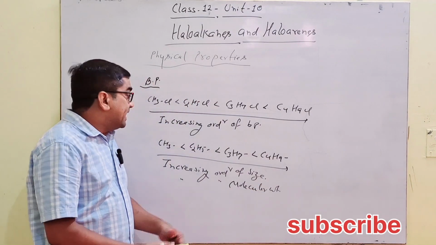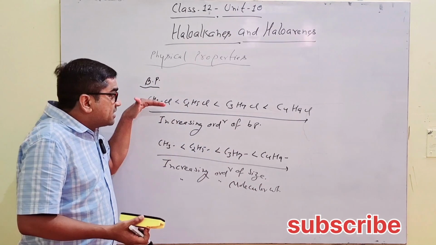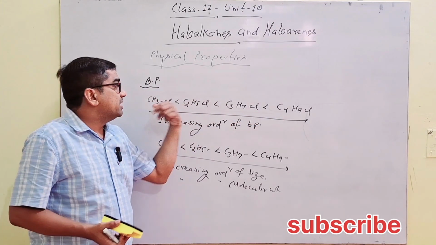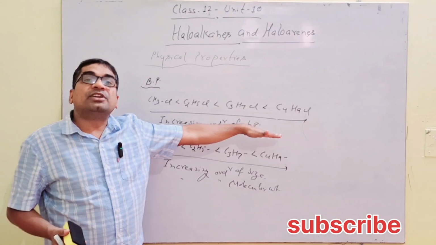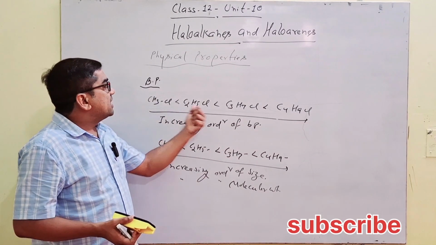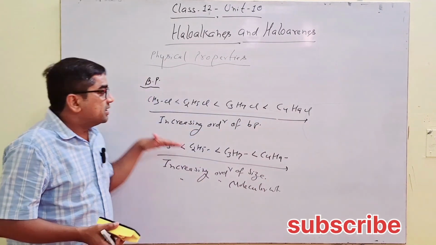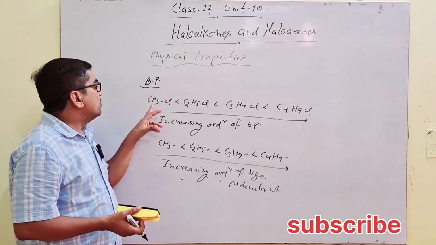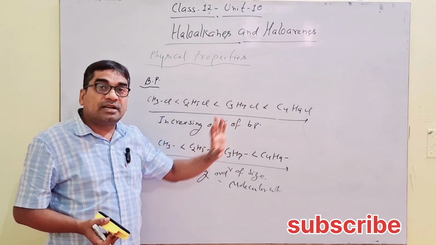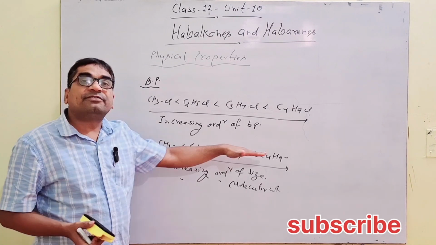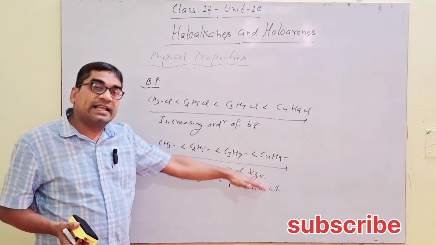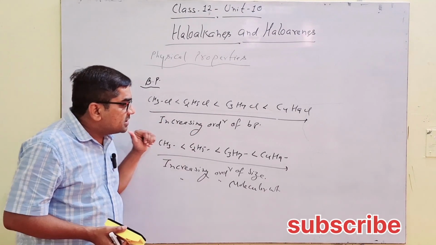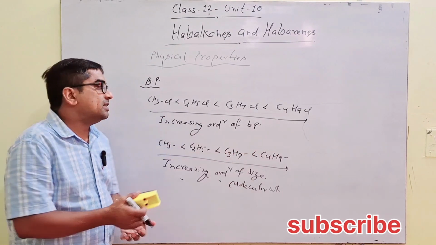अगर molecular weight increase कर रहा है, so there is a gradual increase in molecular weight from methyl to butyl. That's why there is a gradual increase in the boiling points of alkyl halides. Since here the halogen is fixed, the difference in the boiling point is only due to the number of carbons attached, due to which the size of alkyl increases and the molecular weight also increases. That's why there is an increase in the BP of alkyl halides.